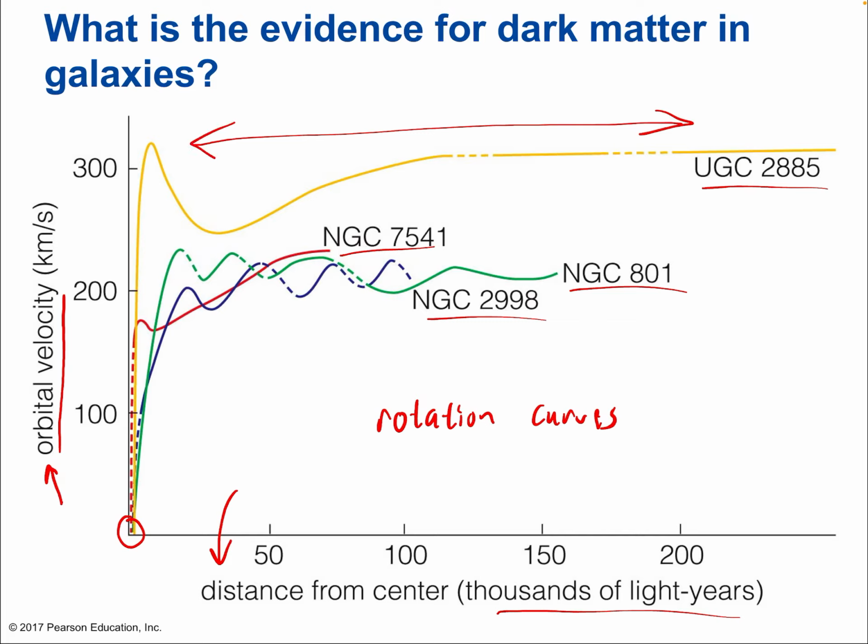So no matter how far we get from the center of the galaxy, the velocities remain quite similar. Now, this is not what we see in, say, orbital velocities for planets. If we were looking at data for orbital velocities for planets, we would see that the orbital velocities are greatest for the planets that are closest to the star, say like Mercury in our own solar system. And those orbital velocities decrease as we get further away.